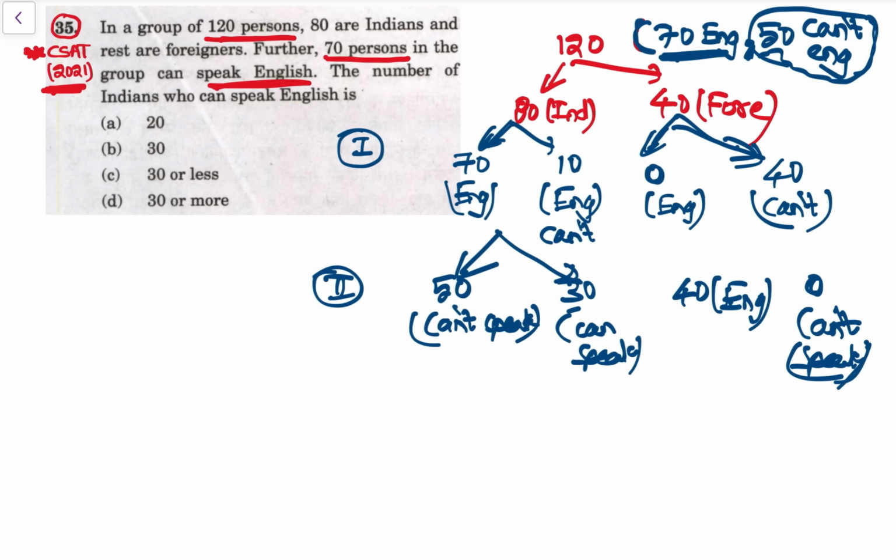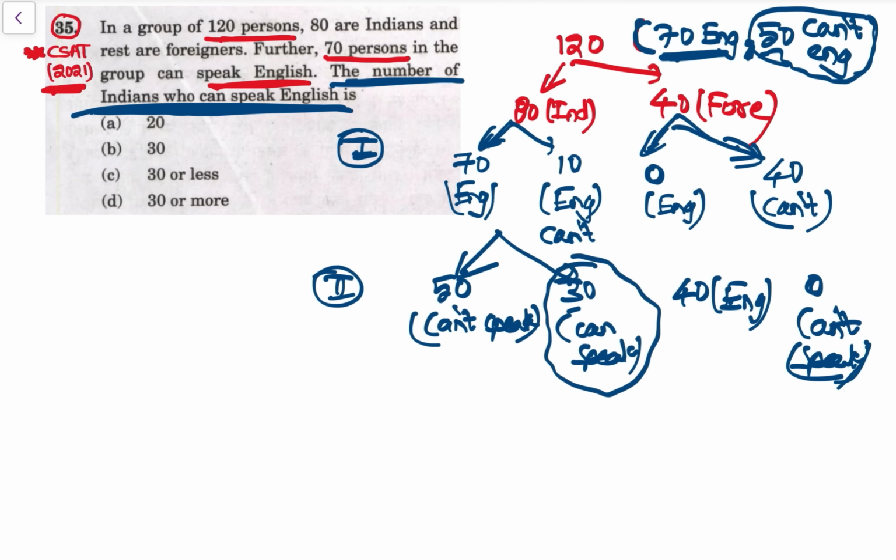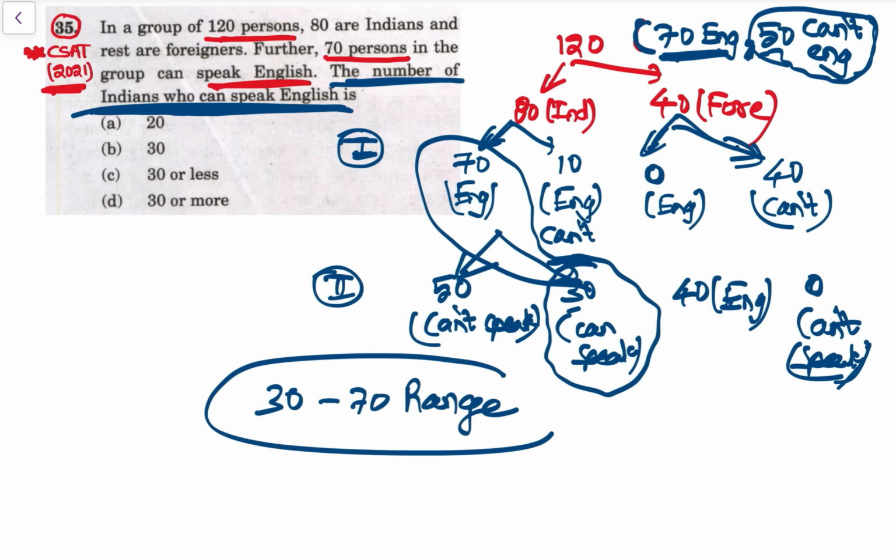So range क्या हो गया? Then the number of Indians who can speak English is 30 to 70. 30 to 70 is the range for Indians who can speak English.